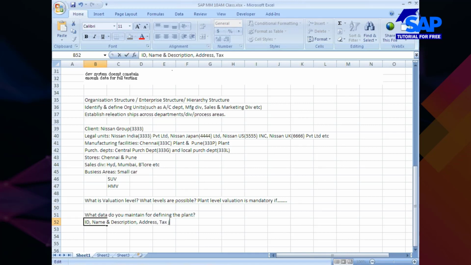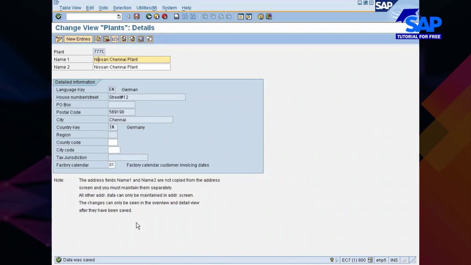There is something called tax jurisdiction code. This also needs to be maintained, right? And there is something called factory calendar, which you need to maintain, right? So these are the things that you will be entering in the plant. Definitely. Yes. Okay, so I have now created my own plant.